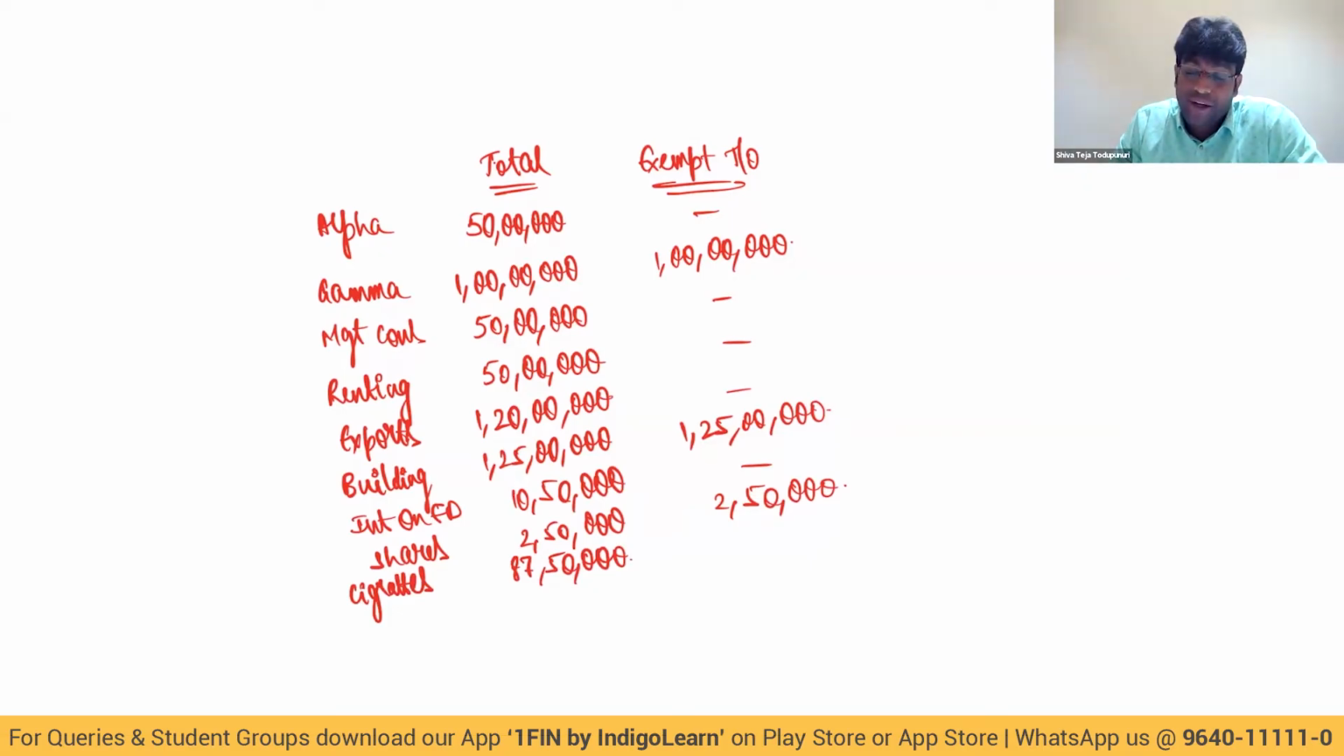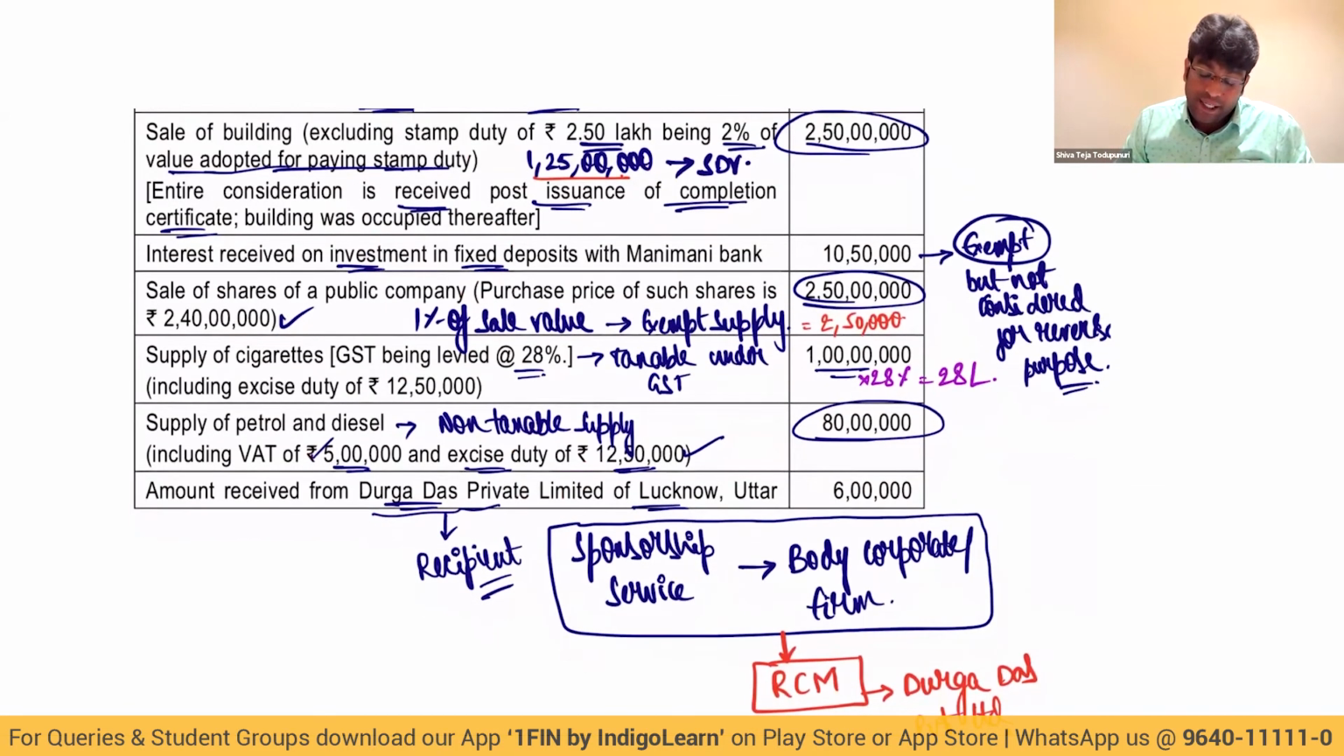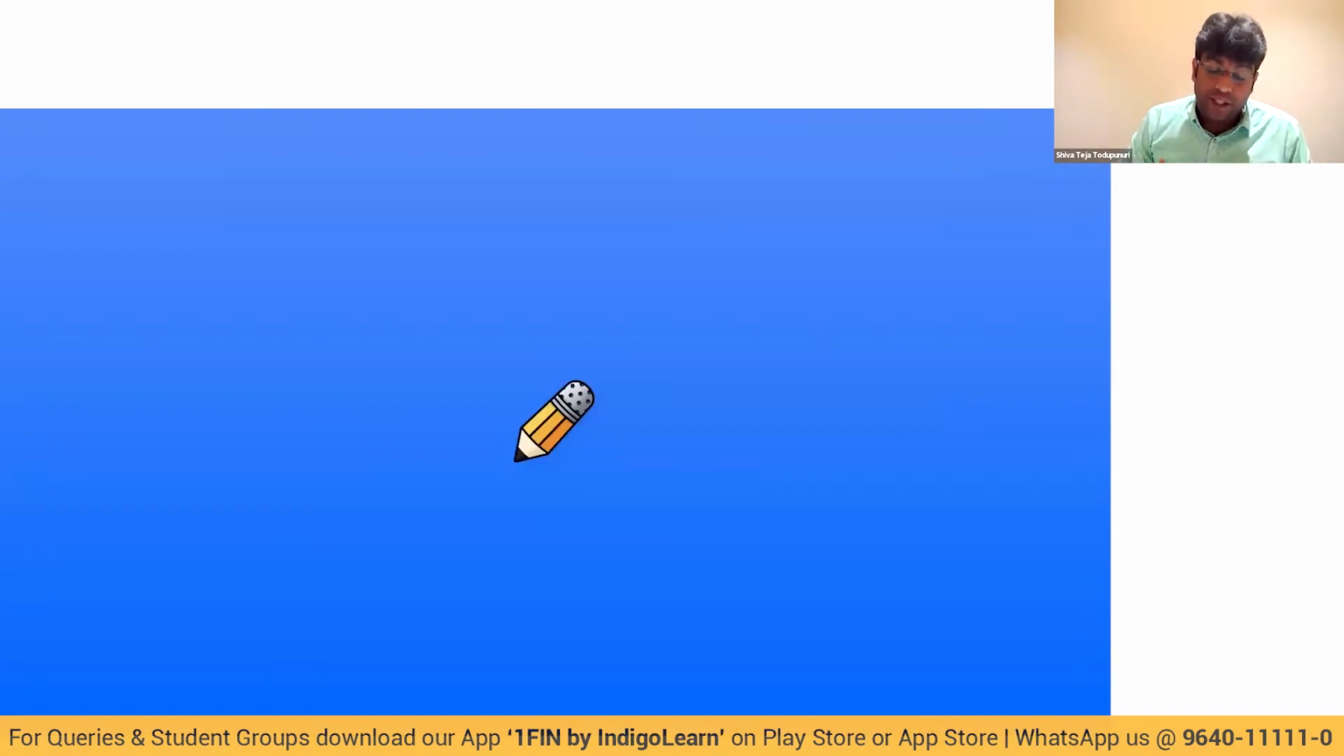So we have considered so far, my dear friends, value of the building. We have considered value of the share. We have considered gamma. Are you understanding, everybody? Then what is the last figure? Petrol and diesel, 80 lakhs. But in that VAT is 5 lakhs, excise duty is 12,50,000. So from 80 lakhs, I have to reduce 5 lakhs and 12,50,000. If I reduce 5 lakhs and 12,50,000, it comes to 62,50,000.